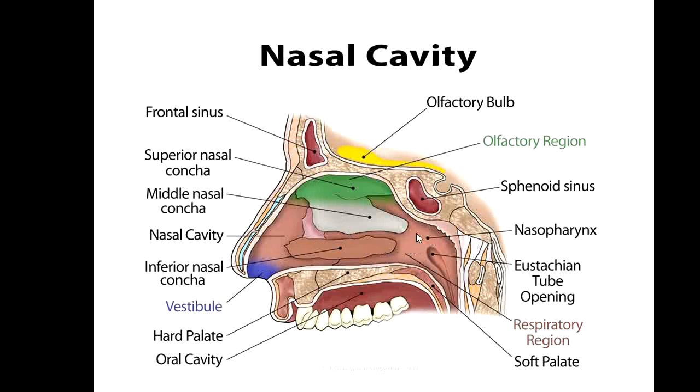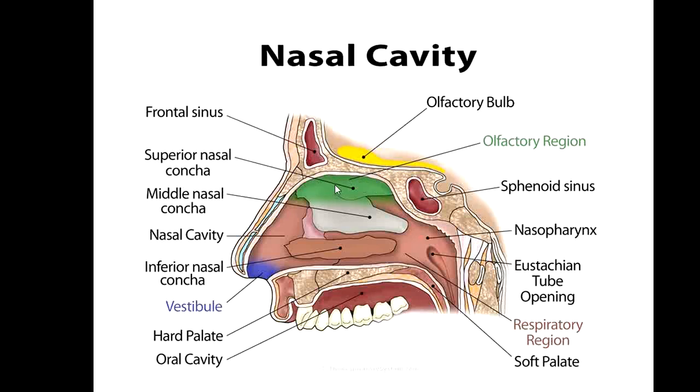So the cold air becomes hot by passing through the conchae or turbinates. The cold air becomes hot, and the dusty air becomes filtered. Some of the filtration also takes place onward, but the majority of the filtration of the respiratory tract takes place within these conchae, because the air comes into contact with the walls of these bony structures. Above the superior turbinate, you can see the olfactory region.